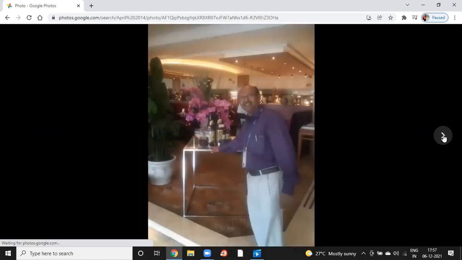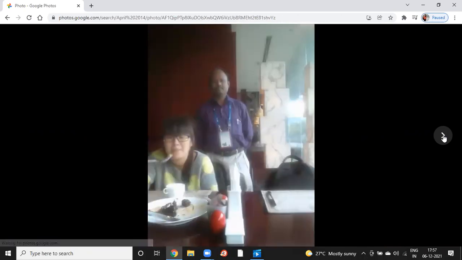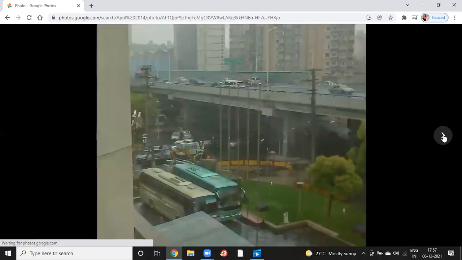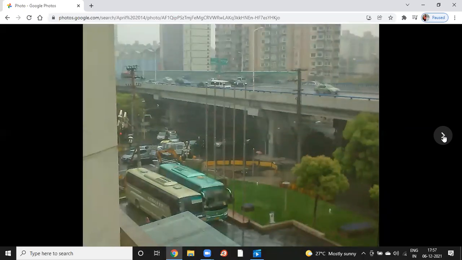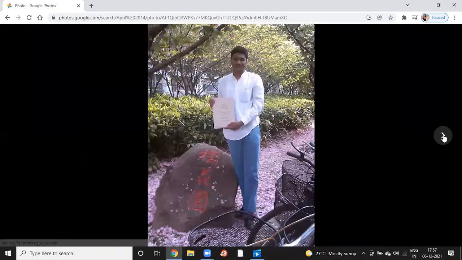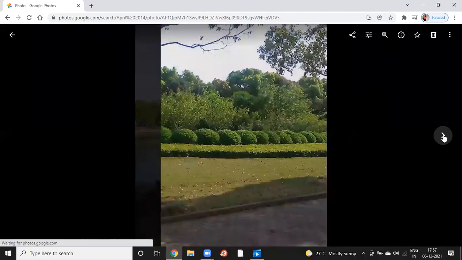This is myself. This is a view from the conference hotel. This is the Shanghai University campus. A very beautiful campus I visited.